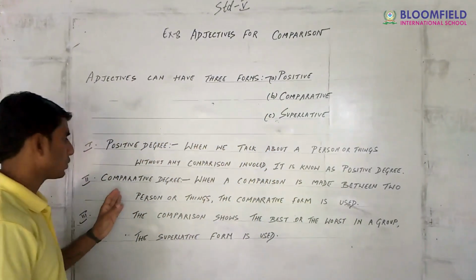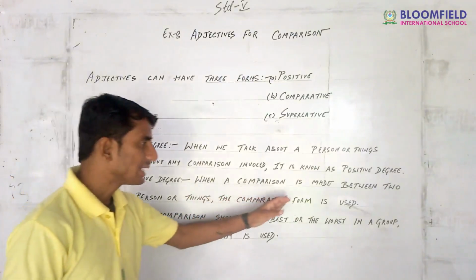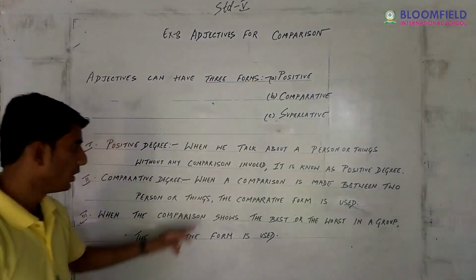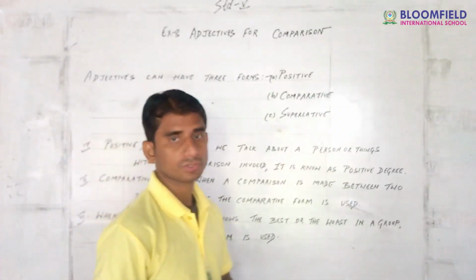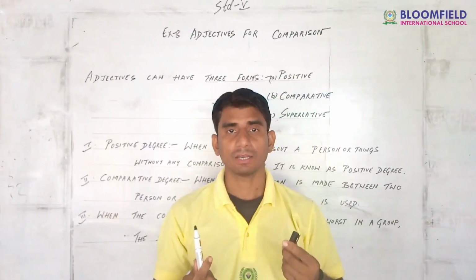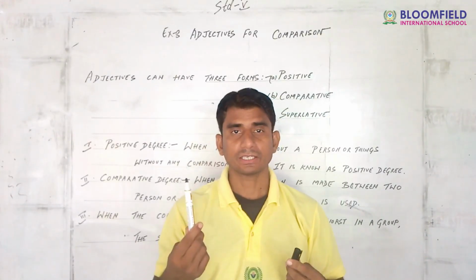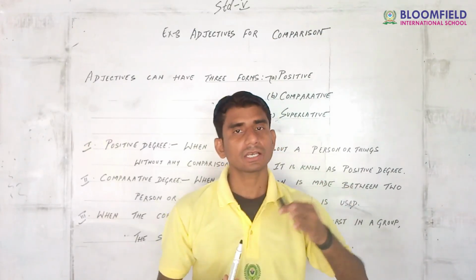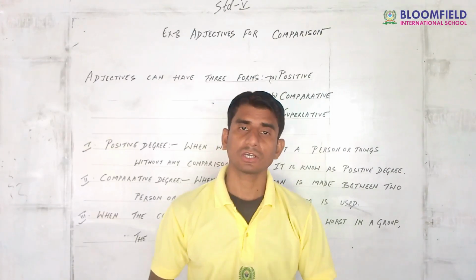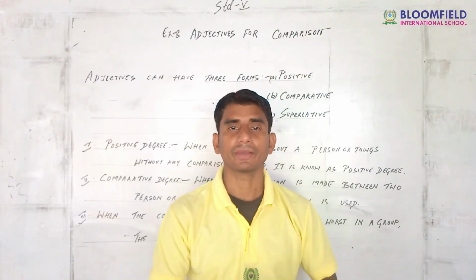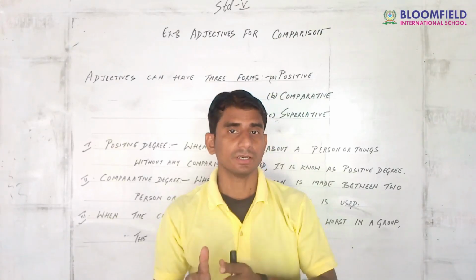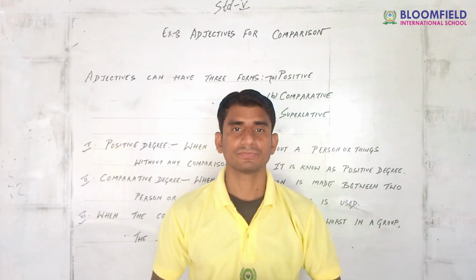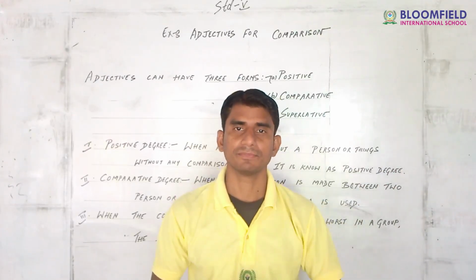Okay, next is comparative degree. When a comparison is made between 2 persons or things, the comparative form is used. Suppose I have 2 markers here in my hand. This is a better marker than this. He is a good boy. That means I'm talking about a single boy. If I compare the boy with another boy, we can say that he is the better boy. He is better than him.